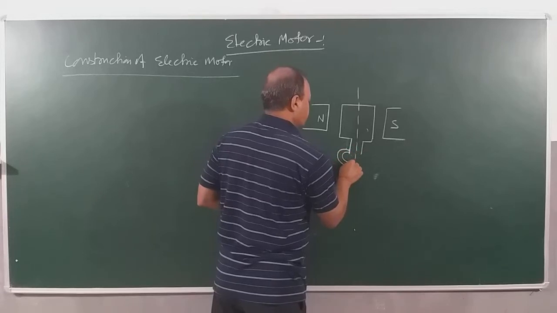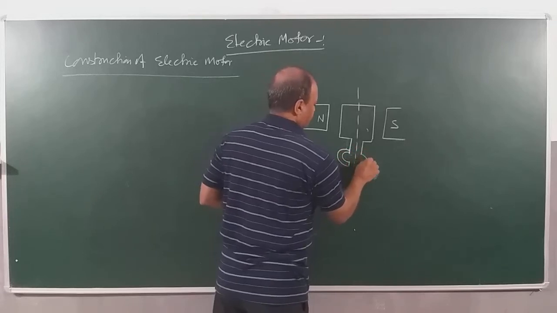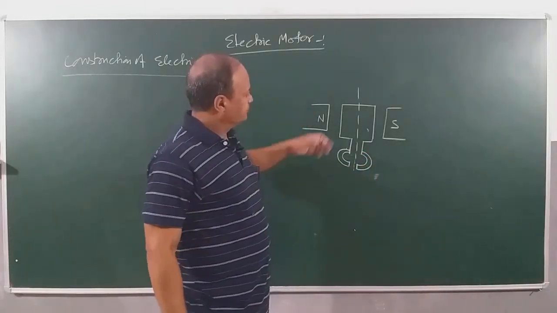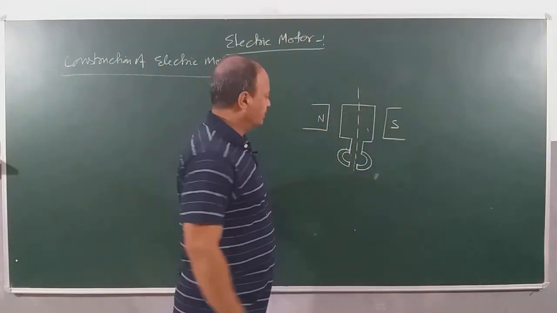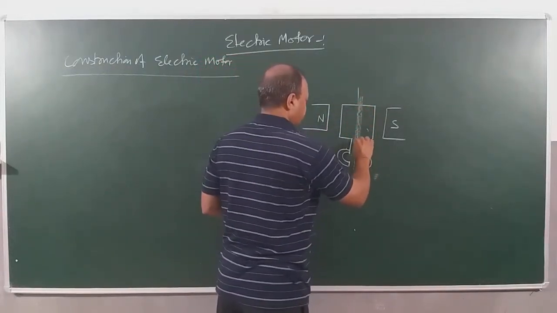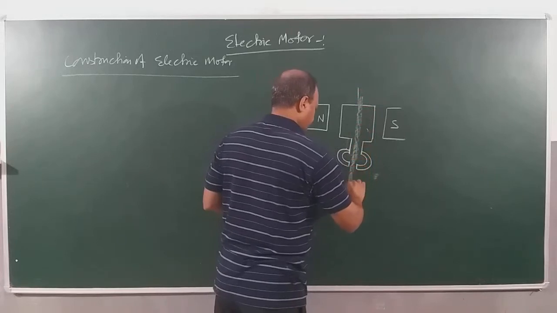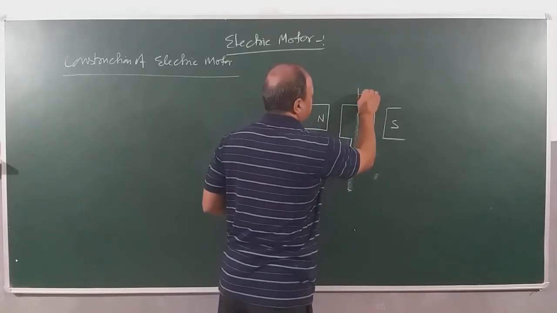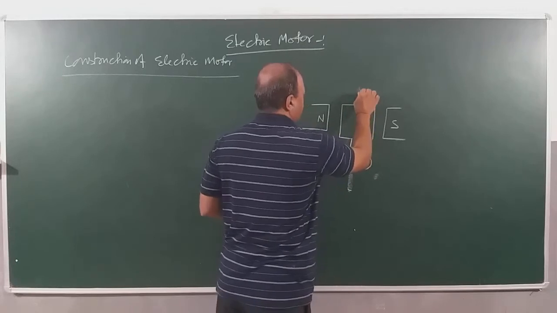One split ring is here, and the other split ring is here. Here is the axis on which you are mounting the copper coil.